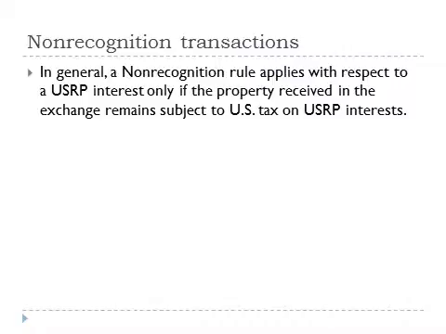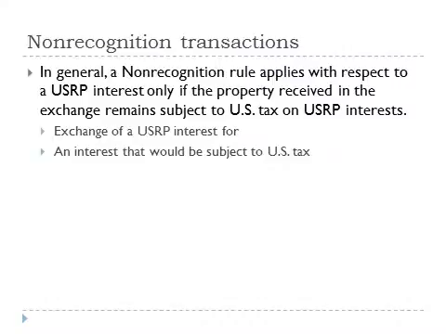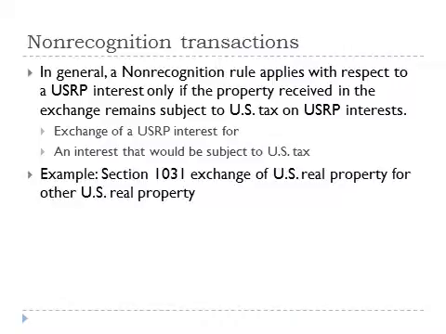Any non-recognition provision in the Code will apply to a disposition of a U.S. real property interest only if there is an exchange of a U.S. real property interest for an interest the sale of which would be subject to U.S. tax. An example of a transaction qualifying for non-recognition treatment is a Section 1031 exchange of one parcel of U.S. real property for another parcel of U.S. real property.